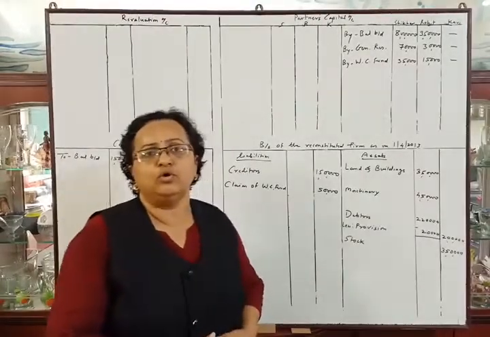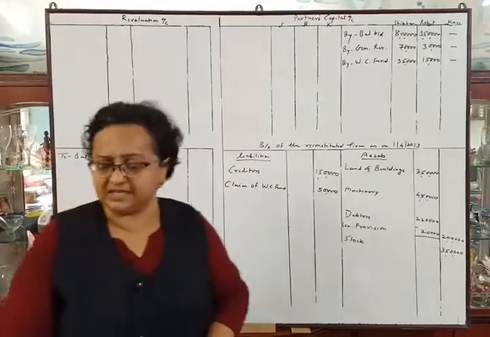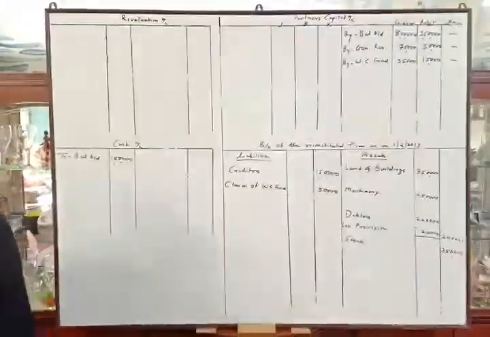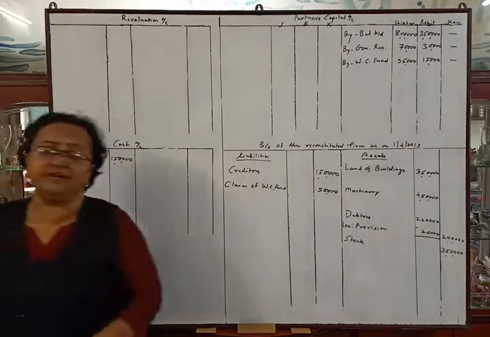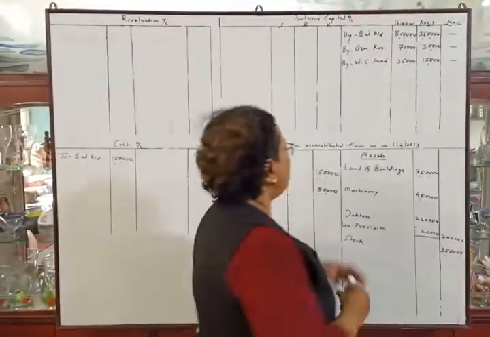Okay. Now we will start solving the adjustments. See the first adjustment. The value of land and building will be appreciated by 20%. So add appreciation.